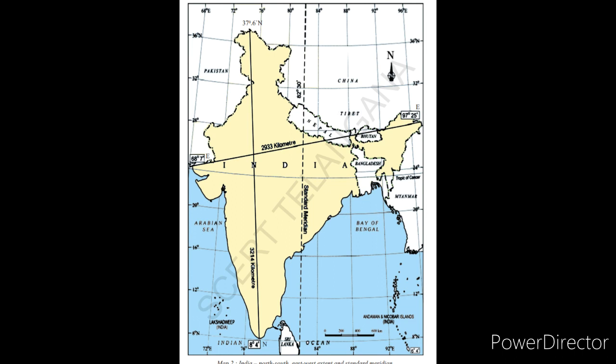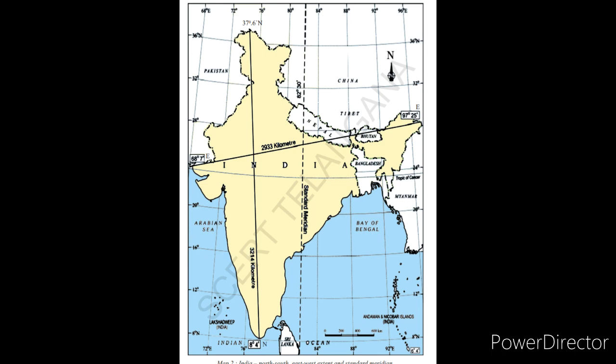The distance between north to south is 3214 kilometers. If we start traveling from Jammu and Kashmir to reach Tamil Nadu, we have to travel 3214 kilometers, and the distance between west to east is 2933 kilometers. If we start traveling from Rajasthan to Arunachal Pradesh, we have to travel 2933 kilometers. It was the basic part given to understand the time zones.